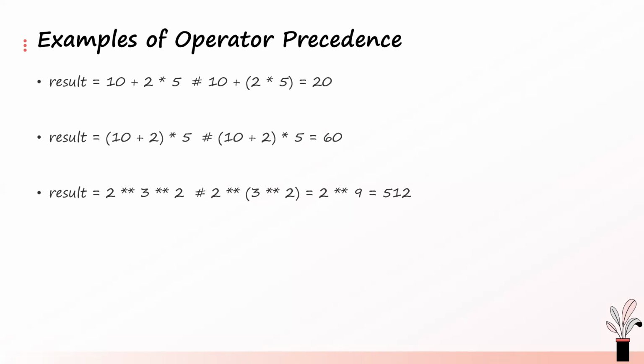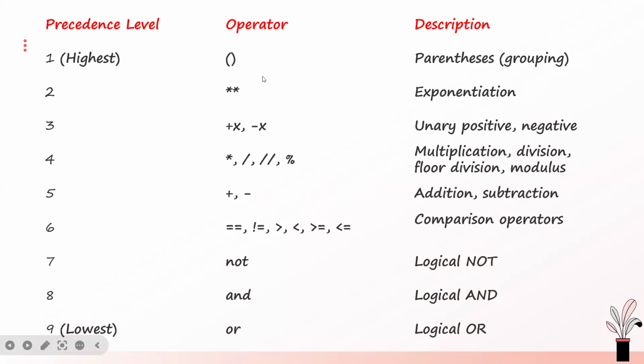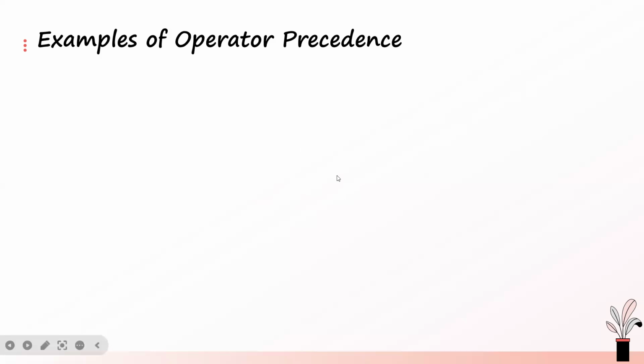But you don't have to cram their order or their precedence level. All you have to do is go back to the table. If I get confused, multiplication and addition, which one comes first? I will just come to the table and look it up. Addition has a lower precedence than multiplication. So you don't have to cram it, but you have to understand how this works.